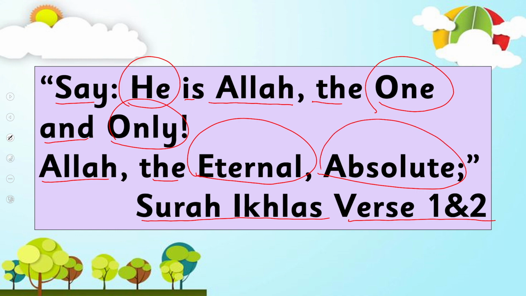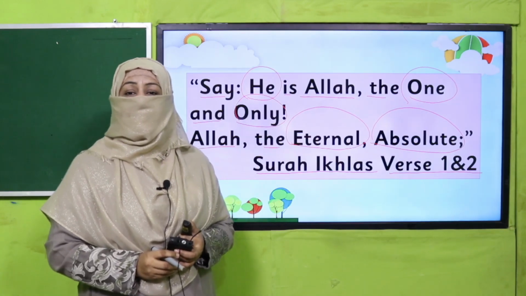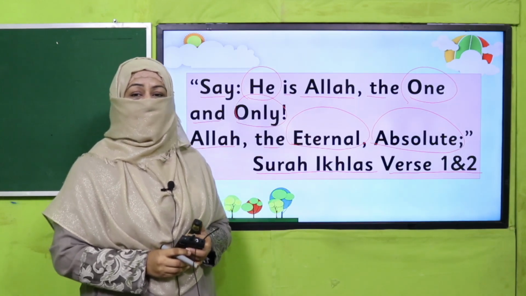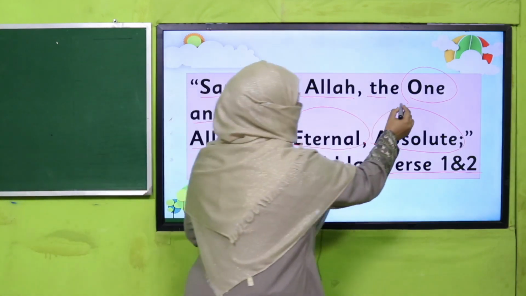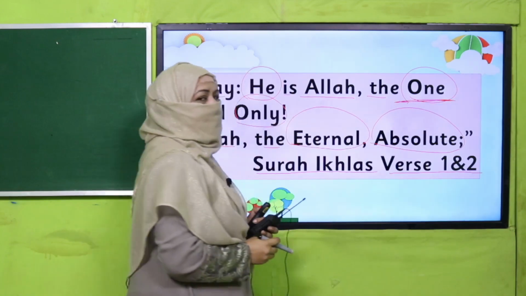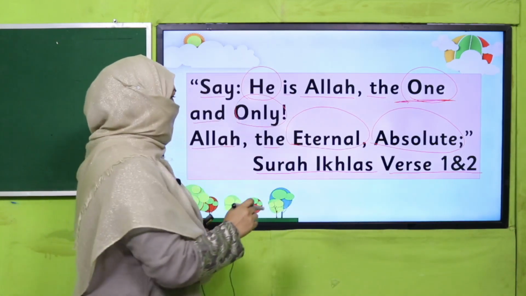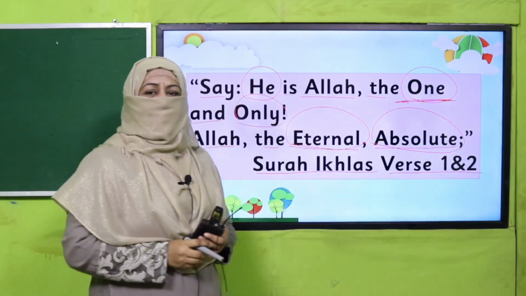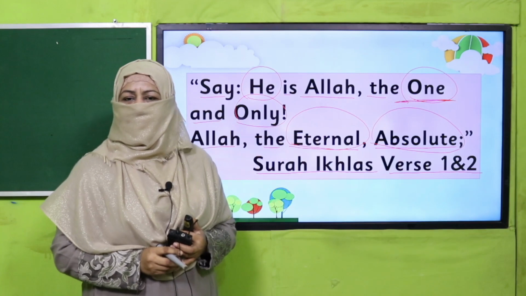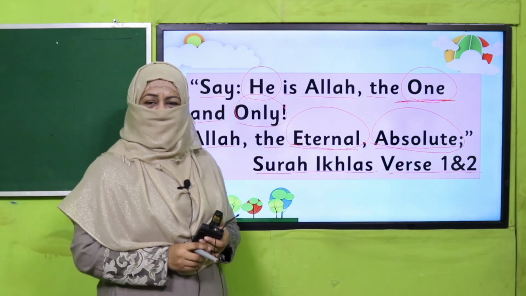These verses are telling us qualities of Allah subhanahu wa ta'ala. There is only one Allah. So this is describing word for number, one Allah. And He is eternal, He is absolute. So whenever we need something, we should make dua to only Allah subhanahu wa ta'ala, right?